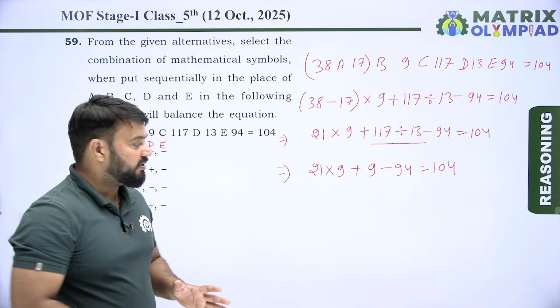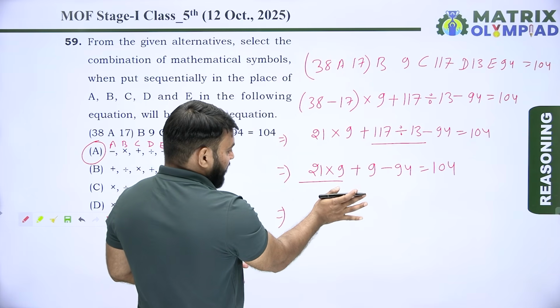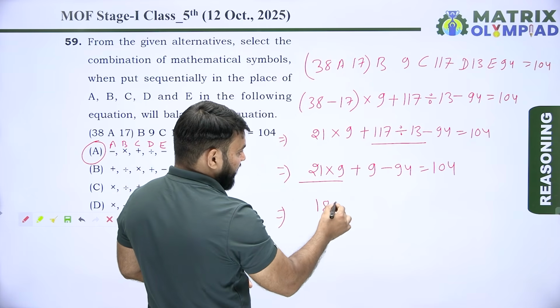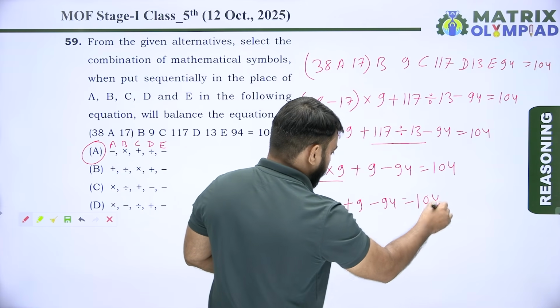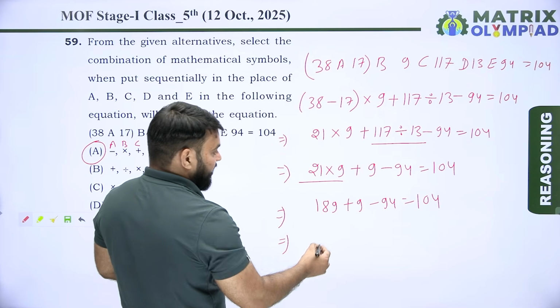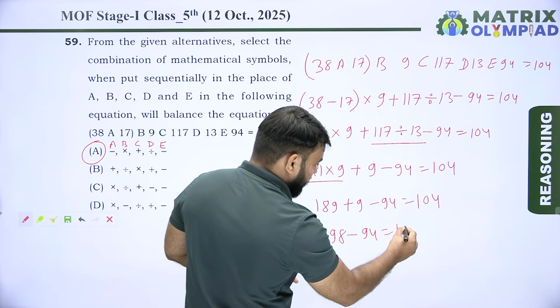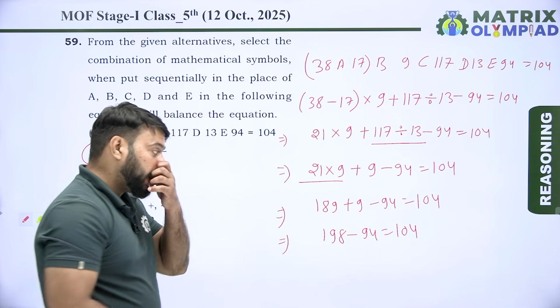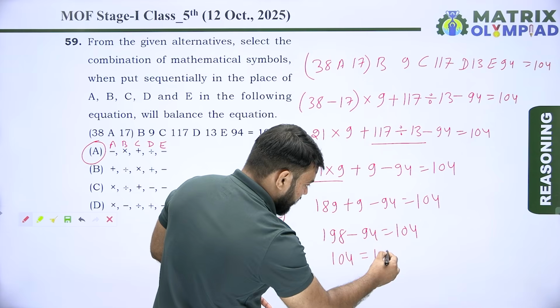Now multiply the numbers. So 21 multiply by 9 means 189, plus 9 minus 94 is equal to 104. Now add the numbers. So 189 plus 9 means 198, minus 94 is equal to 104. 198 minus 94 means 104, which is equal to 104.